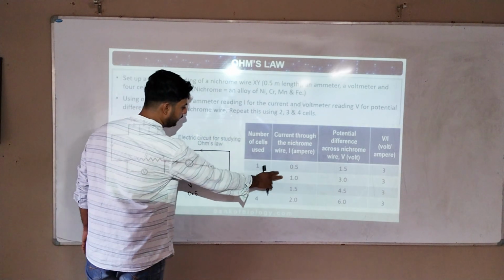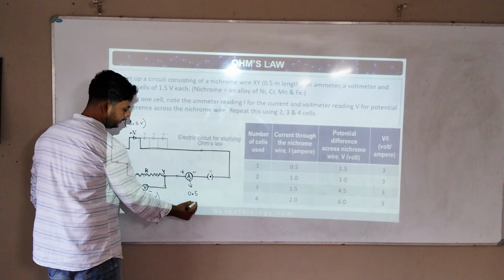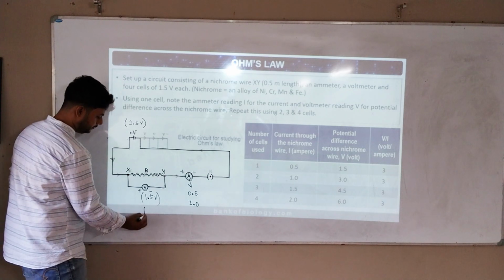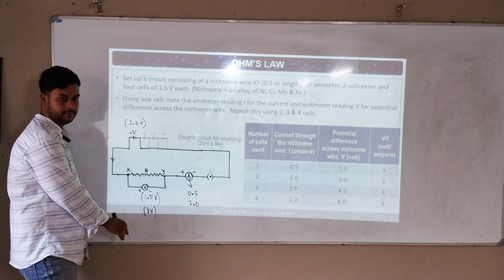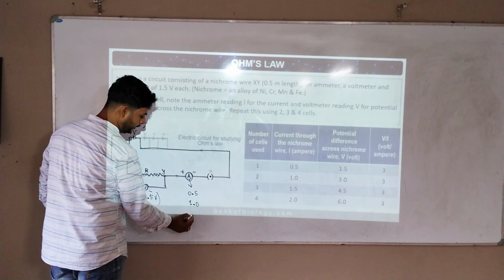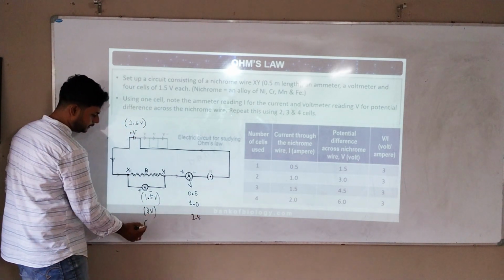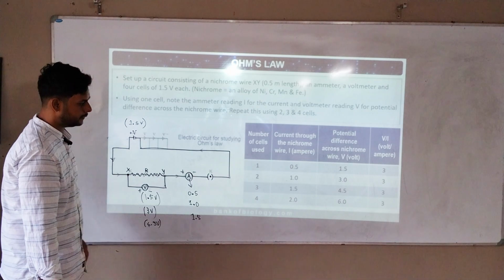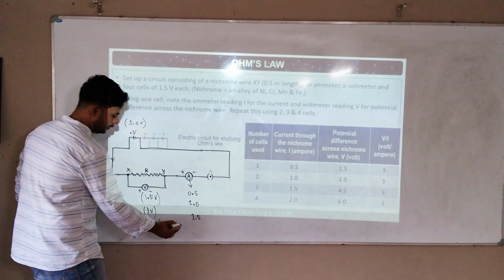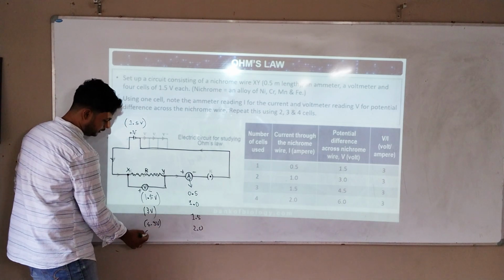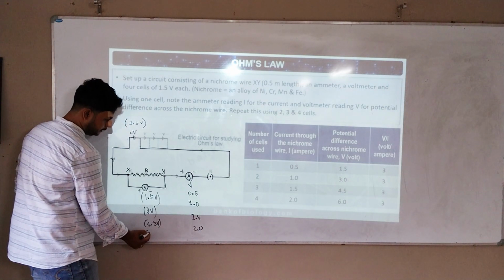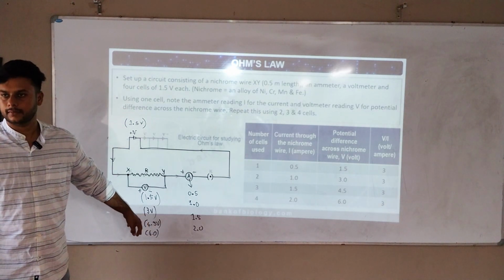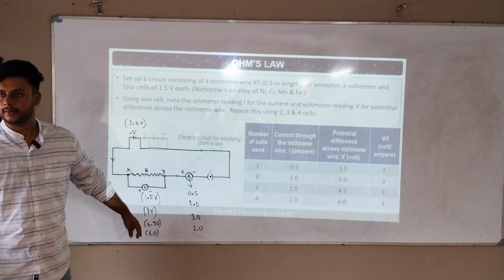Next time, he took a more powerful battery. If he takes 1.0 ampere, the voltage becomes 3. With still more power, 1.5 ampere, it becomes 4.5. Then he takes 2.0, and this becomes 6.0. If I take 2.5, how much will my answer be? Can anyone tell me? 7.5.